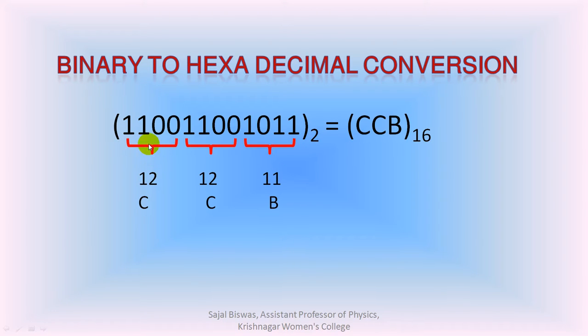After this process, the hexadecimal equivalent of each group is found out. Then the hexadecimal equivalents of each group are written together and we get the final result. Following this way, we can find the hexadecimal equivalent of any binary number very easily.